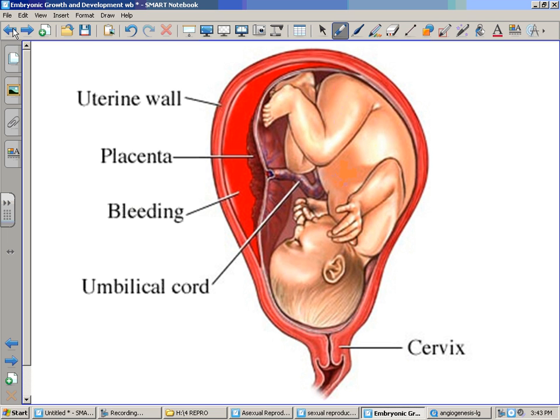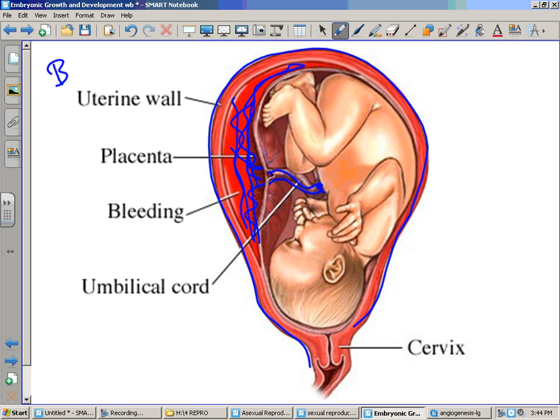So here we have, remember the uterus, here's the female's uterus. That gets very big when we see the belly of a mommy expecting. That's all uterus. There's the baby inside. This is right before it's about to be born, head down. And you notice here's the umbilical cord. Okay, that's where we get our belly button. But this area here is very important. Look how big the placenta is. This area is where everything that baby needs is going to go into its blood. So its blood supply is here. Mommy's blood supply is here. And there's an exchange. The blood does not mix.